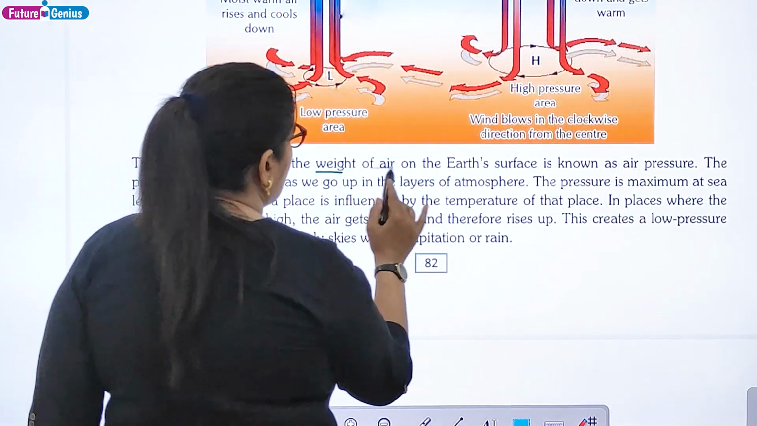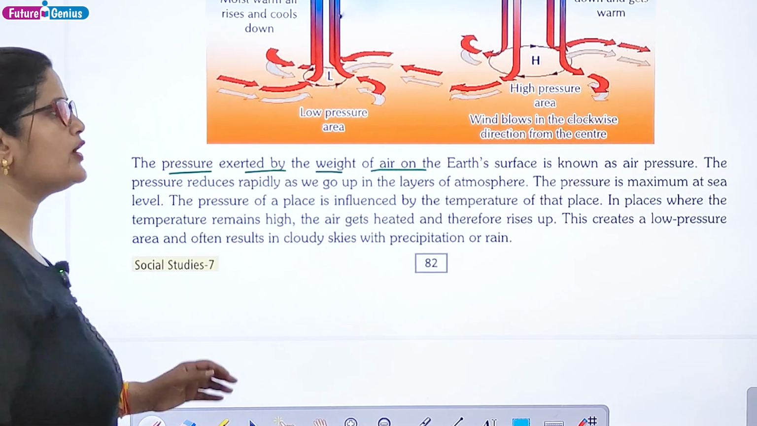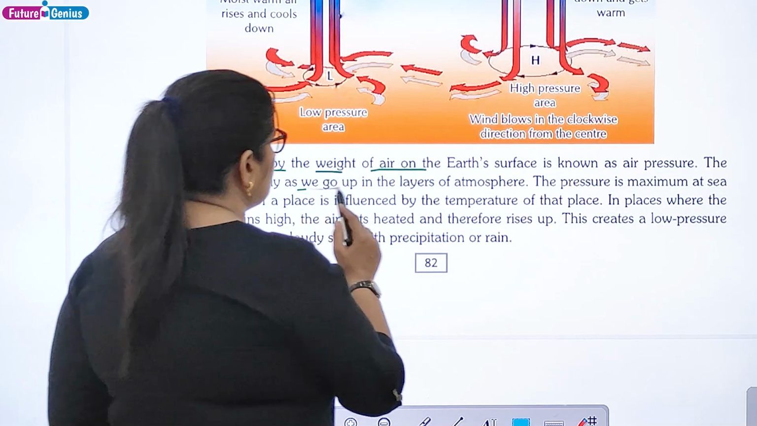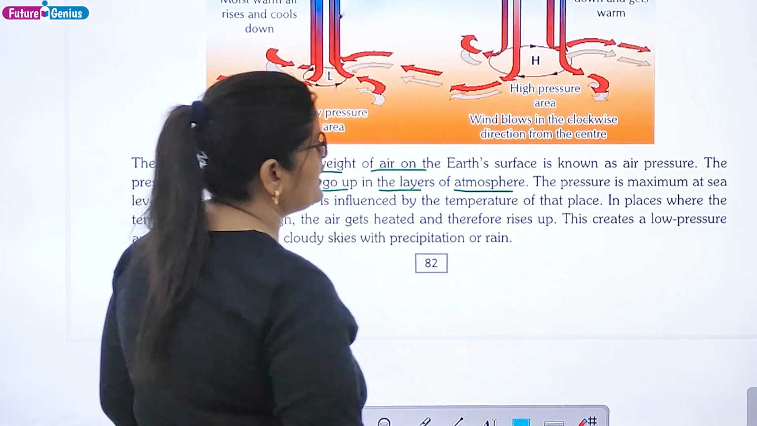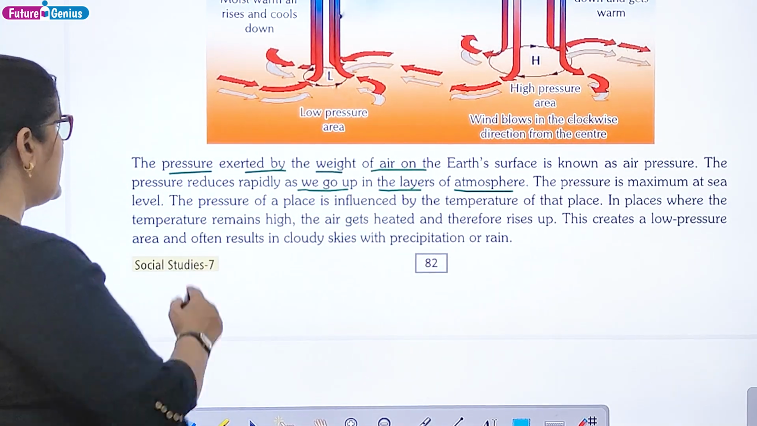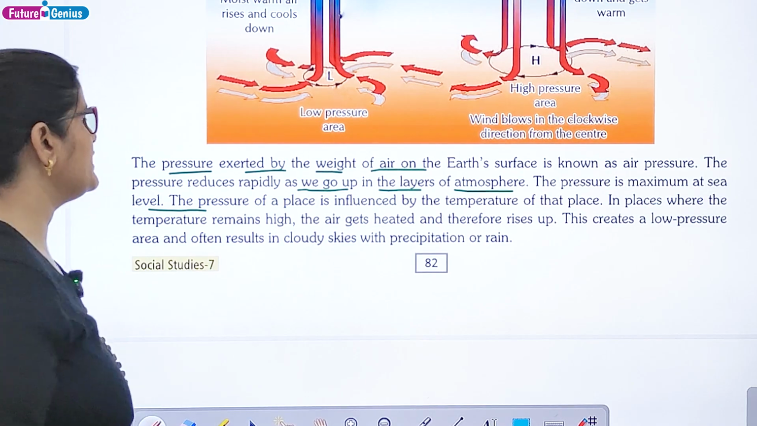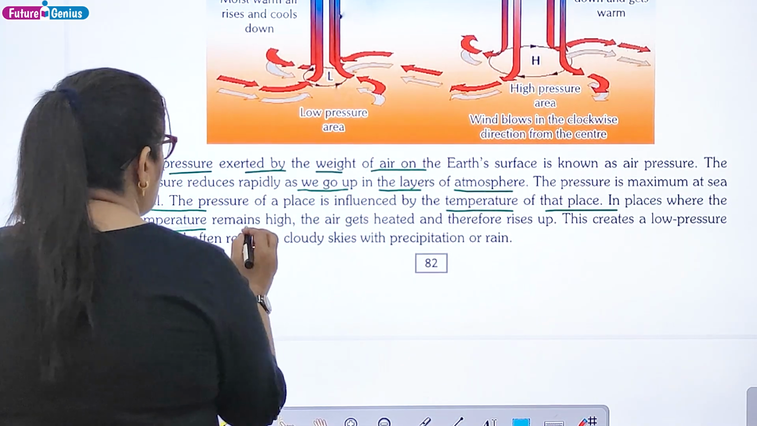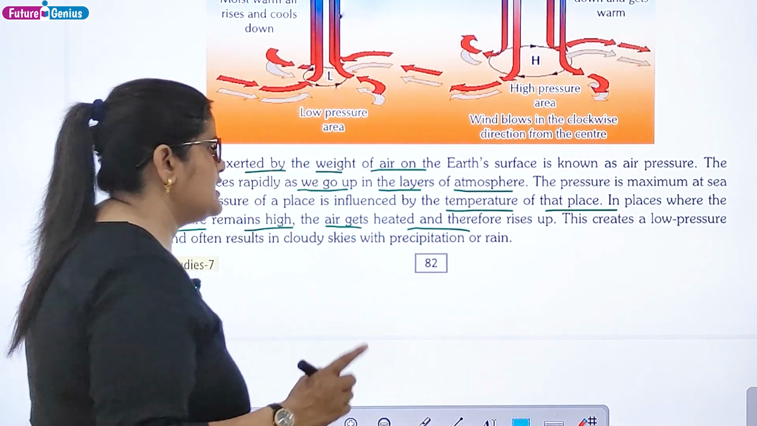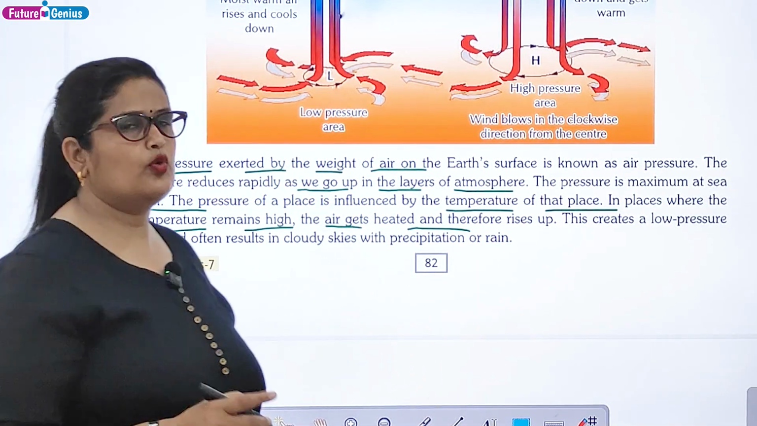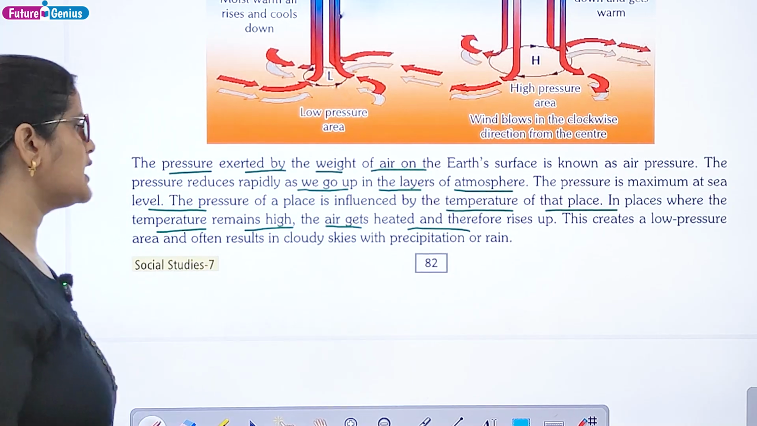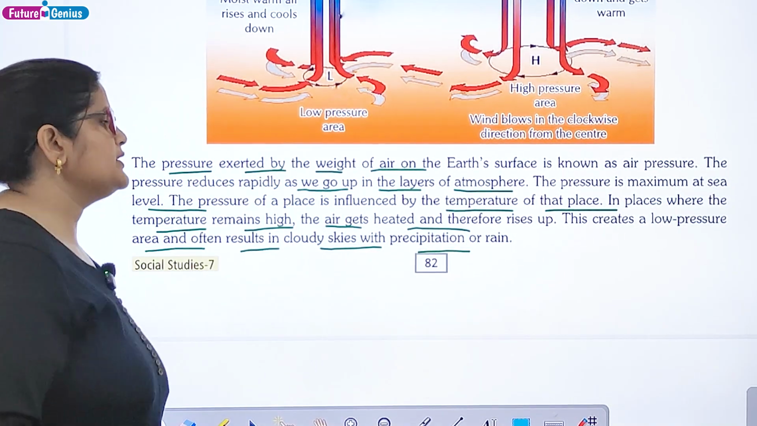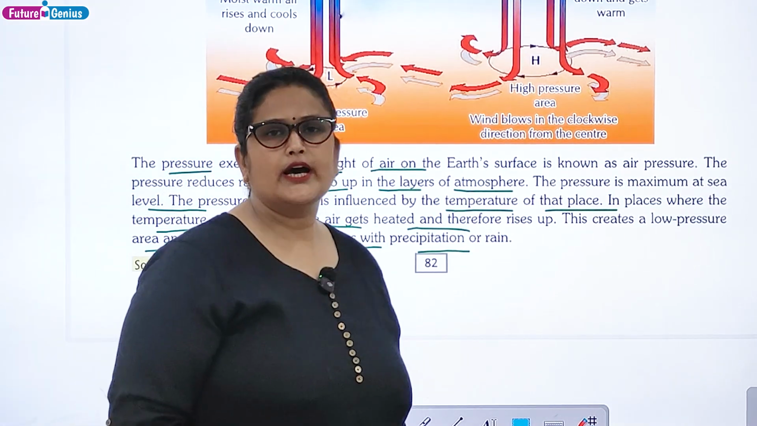The pressure exerted by the weight of air on the earth's surface is known as air pressure. So the pressure reduces rapidly as we go up in the layers of atmosphere. The pressure is maximum at sea level. The pressure of a place is influenced by the temperature of that place. In places where the temperature remains high, the air gets heated and therefore rises up. This creates a low pressure area and often results in cloudy skies with precipitation or rain.